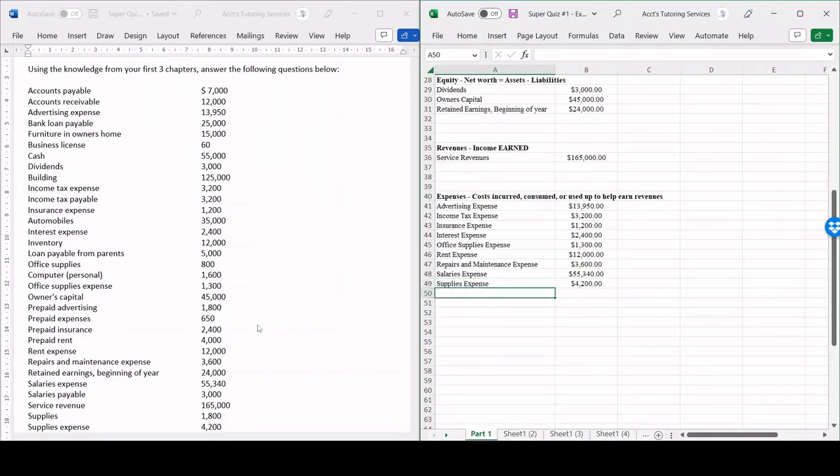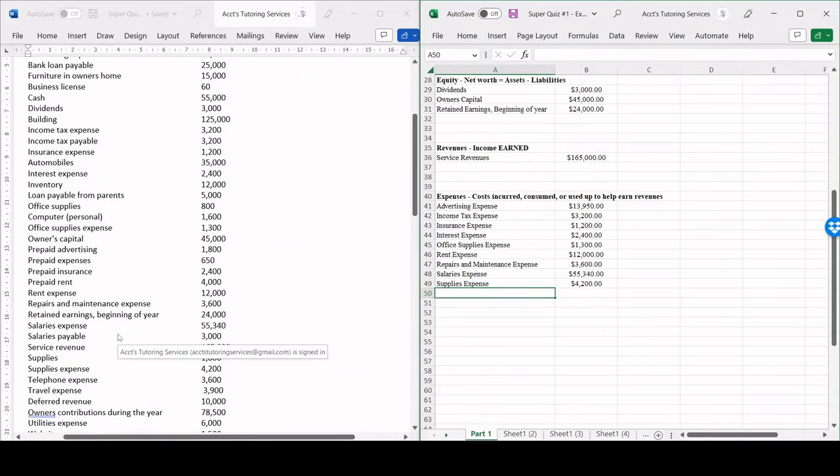4,200. Then we have telephone expense. That's also going to be an expense. 3,600. Then we have travel expense. 3,900.